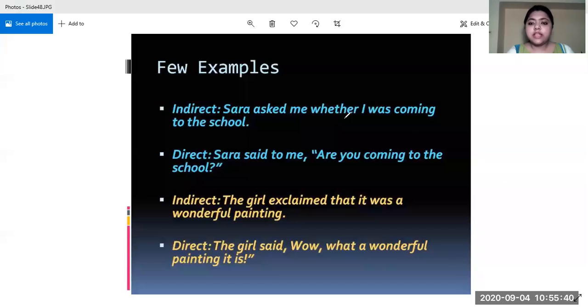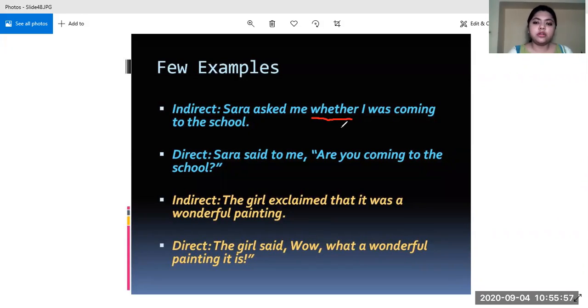Sarah asked me whether I was coming to the school. So when we find a whether or if in a sentence, that means it is the conversion of an interrogative sentence. And what kind of interrogative sentence? A yes or no type of question.